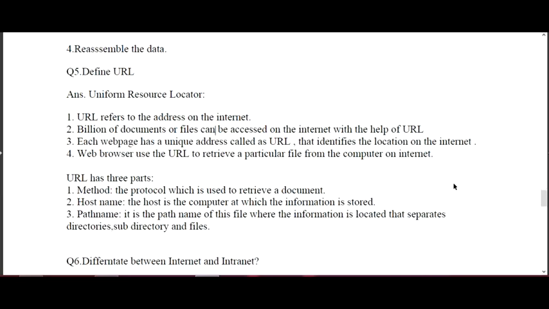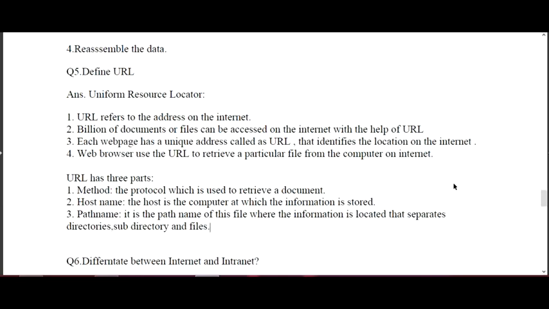So basically the URL is divided into three parts: method, host name, and the path name. The method is the protocol which is used to retrieve the data. The host name is the computer at which the information is stored. The path name involves all the directories through which we can access that particular data. Like when we type www.facebook.com, we can directly go to the path, and it will involve all the directories in that particular site, and we can access whatever data we are looking for.